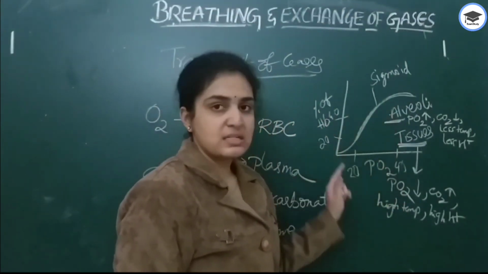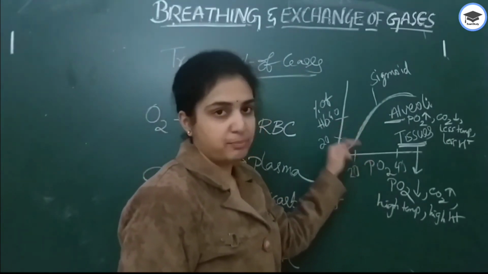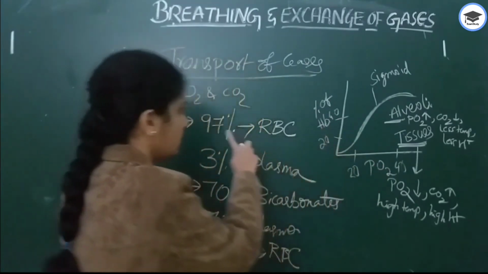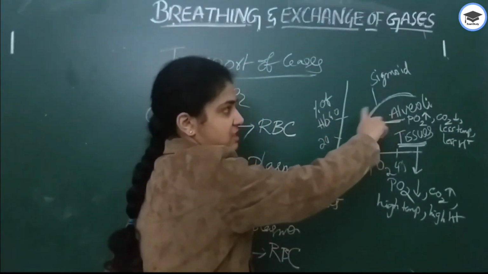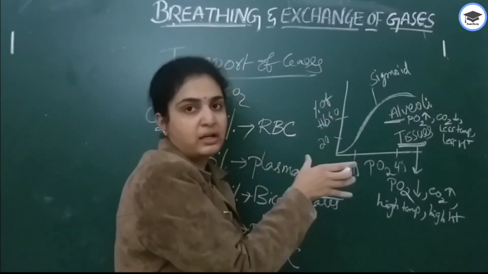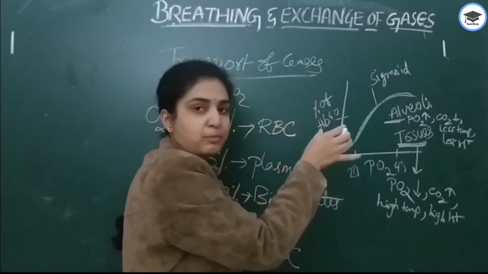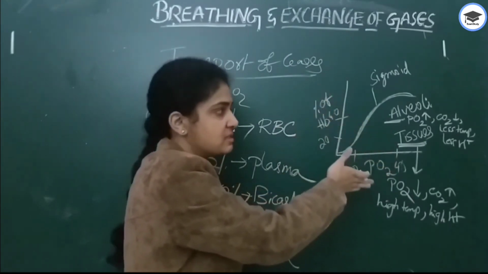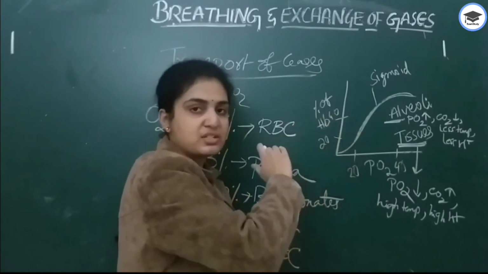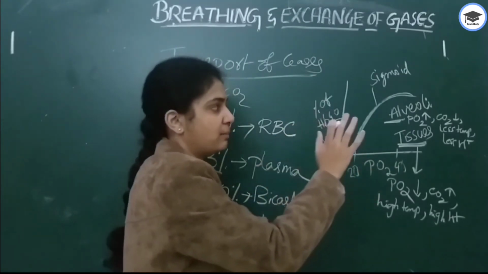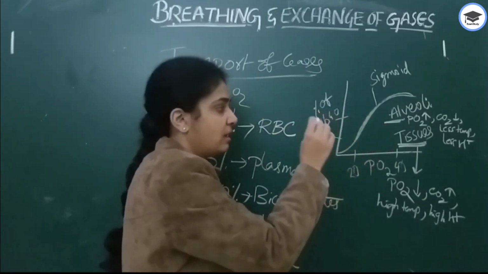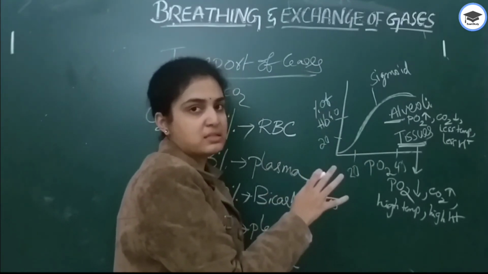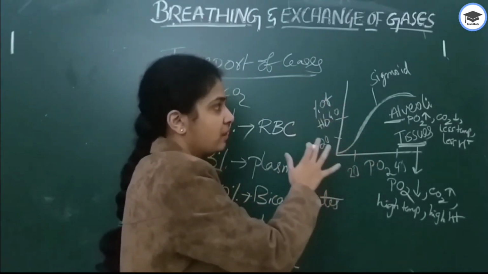So this is about the curve, percentage saturation of hemoglobin as well as partial pressure of oxygen. This curve is called the sigmoid curve. If it shifts to the right in lungs, then oxygen is increased, rest all are decreased. Only you remember, only oxygen is increased. In tissues, only oxygen is decreased, rest all will be increased. This is about oxygen.